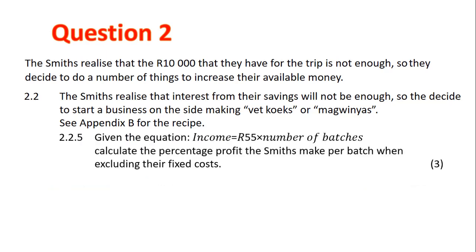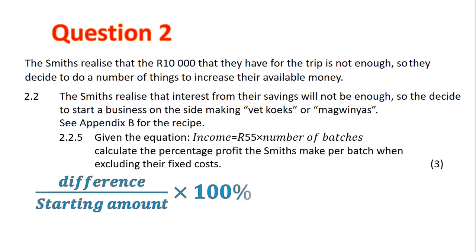2.2.5. Given the equation income equals 55 Rand times number of batches, calculate the percentage profit the Smiths make per batch when excluding their fixed costs. Let's have a look. Now, our equation when we ever have to work out a percentage profit is the difference between the income and the expense over the expense multiplied by 100.